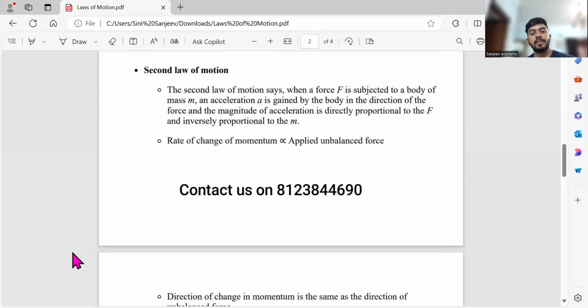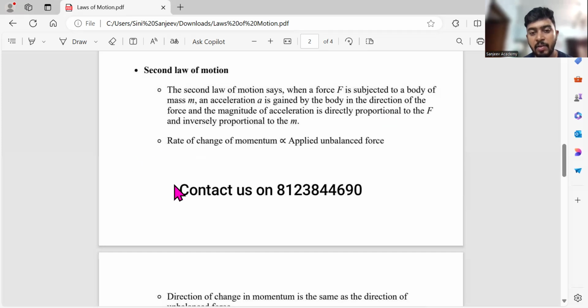Again, the second law of motion. When a force F is applied to a body of mass M, an acceleration A is gained by the body in the direction of the force. The magnitude of acceleration is directly proportional to the force and inversely proportional to M. In the sense, the rate of change of momentum is directly proportional to the applied unbalanced force.